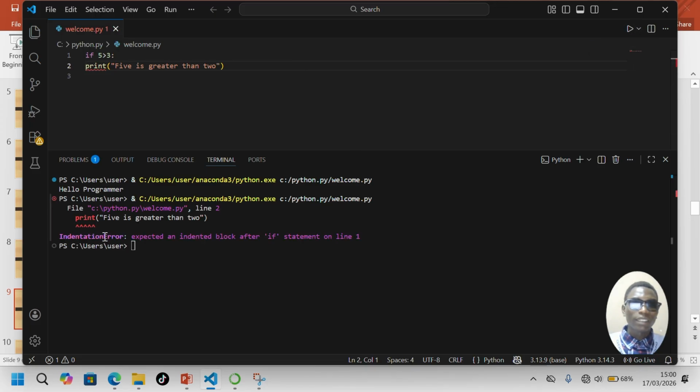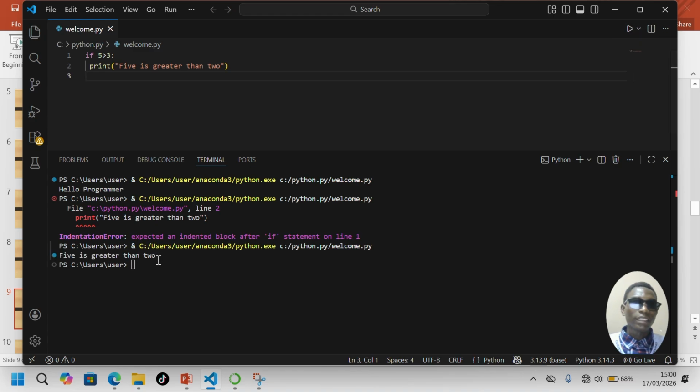You see, indentation error: expected an indented block after if. That's why you should now have at least one space here, right? So once we run it again, now we get an output saying that 5 is greater than 2.